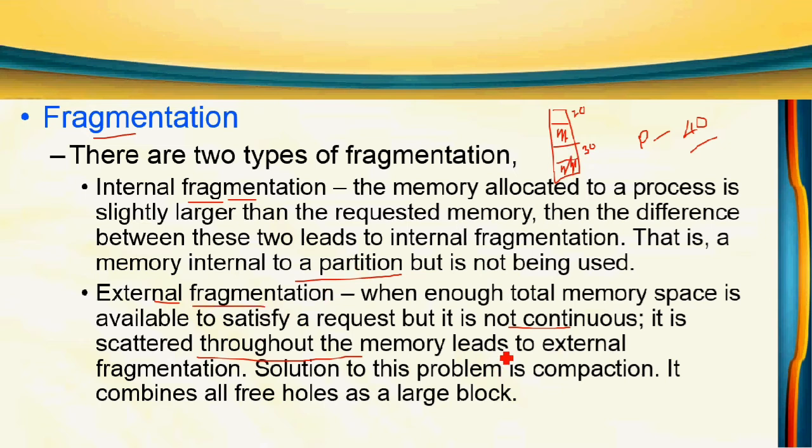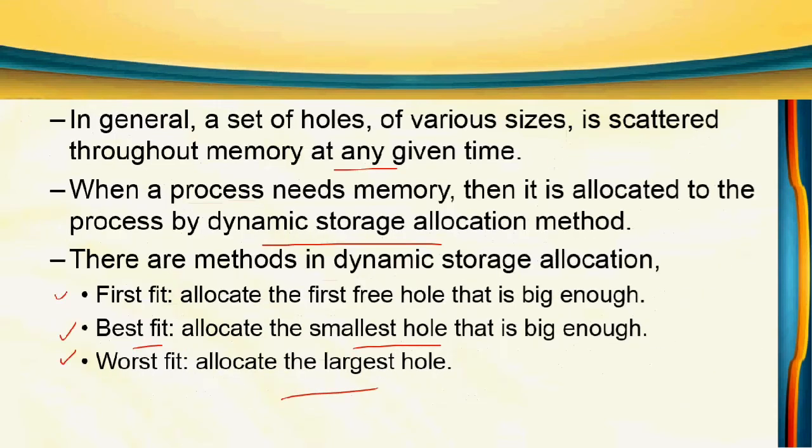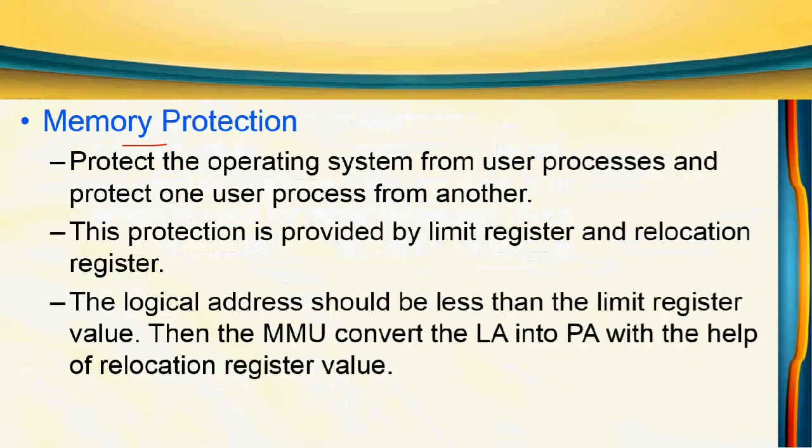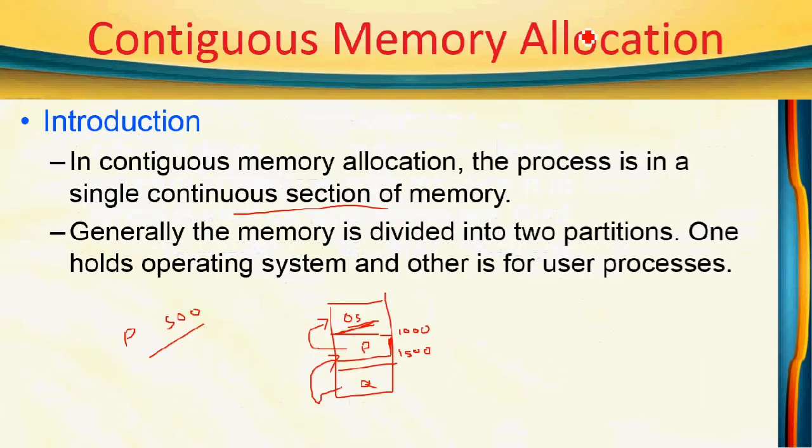So to overcome this problem, we can go for compaction. Here these free spaces are combined as a single large block towards one end, then we can store the particular process. Okay, so this is fragmentation. So fragmentation, memory allocation, and memory protection come under the contiguous memory allocation topic.